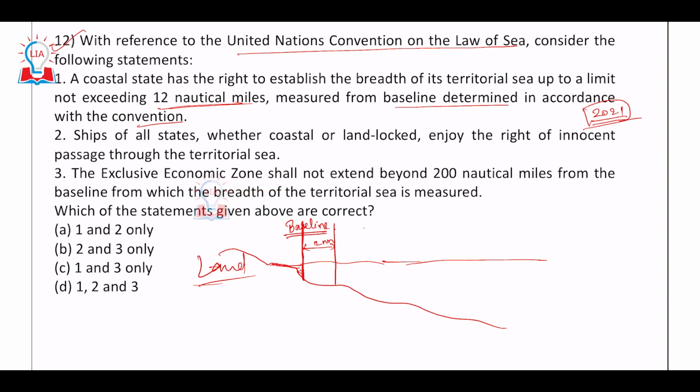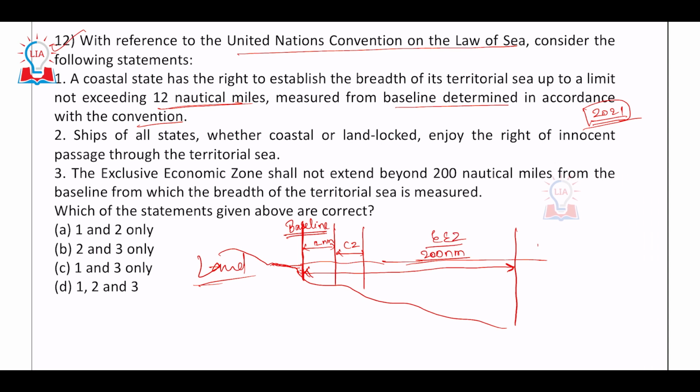After that, another 12 nautical miles from here to here, we call it the contiguous zone. And from the baseline till 200 nautical miles, remember, from the baseline till 200 nautical miles, we call it the exclusive economic zone.